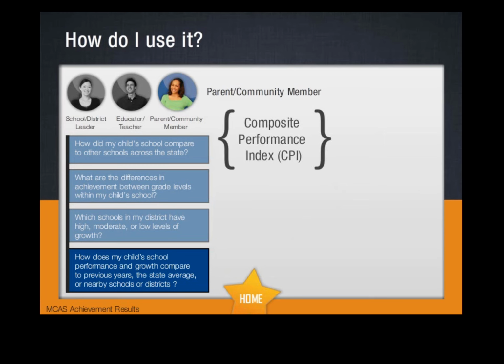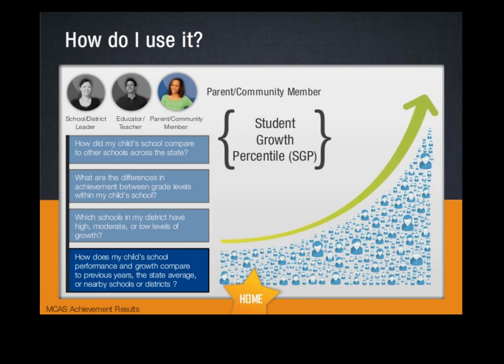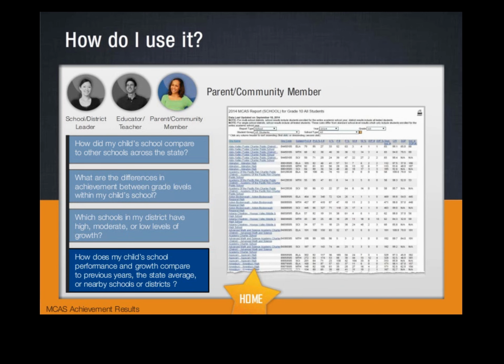Remember, CPI can help you quickly understand how close your school or grade level team is to helping all students meet proficiency on the standards. The Student Growth Percentile can help you understand how much progress your students are making compared to students in other schools and districts in Massachusetts. To make these comparisons easier, click on your school's name in the first column to get a quick comparison of your students' performance in comparison to students statewide.